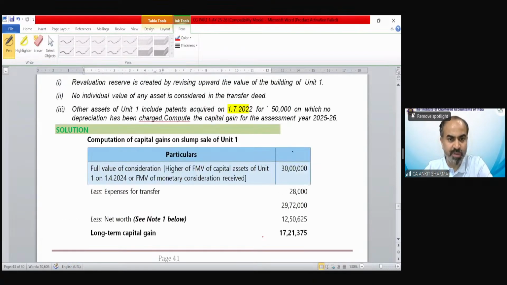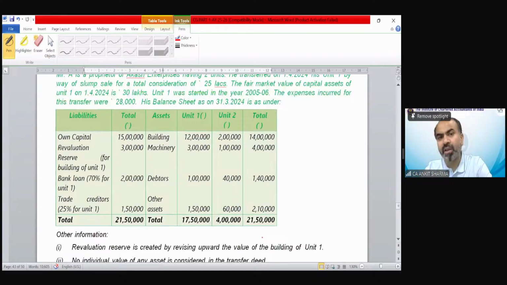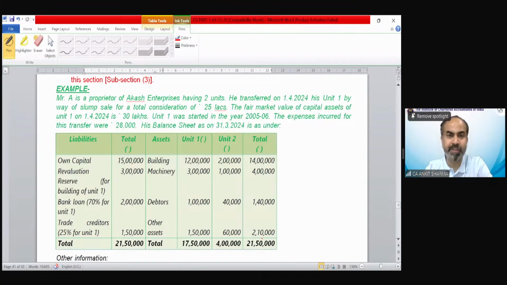So here is a question, and let me tell you, to solve a question of slump sale, if you are able to calculate the net worth correctly, you are able to solve the question very, very easily. How? We will read this question and then we will solve it.